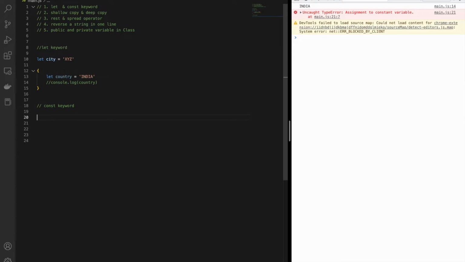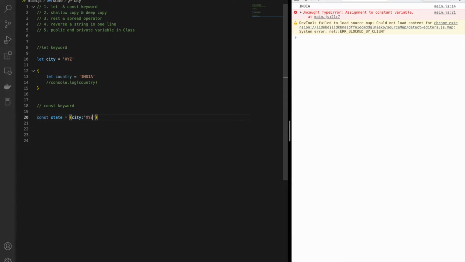Now there is one concept where the interviewer can confuse you: he will give you an object. Suppose I declare a variable state, and the state variable is assigned a particular object.